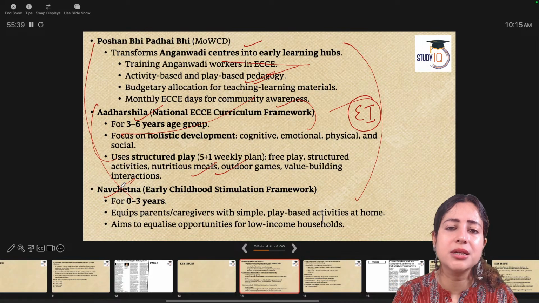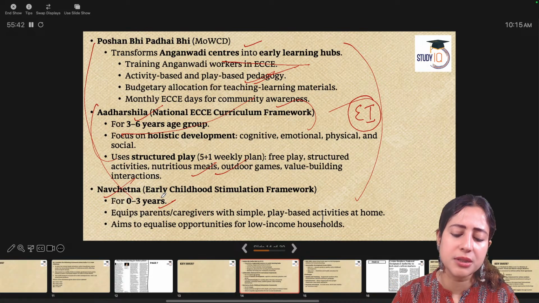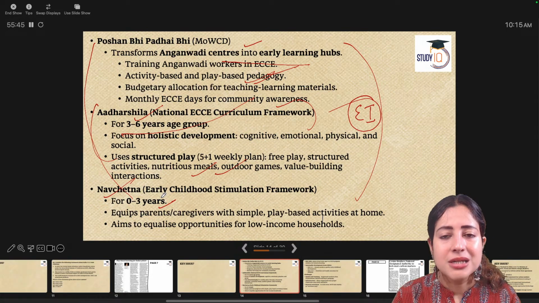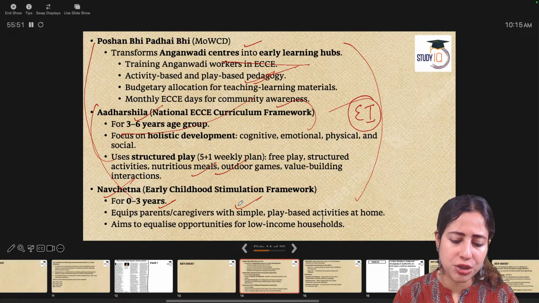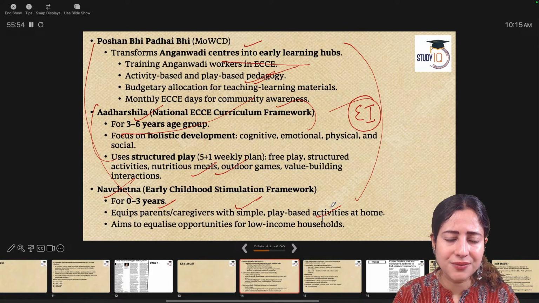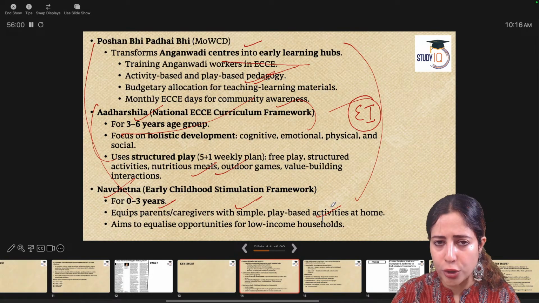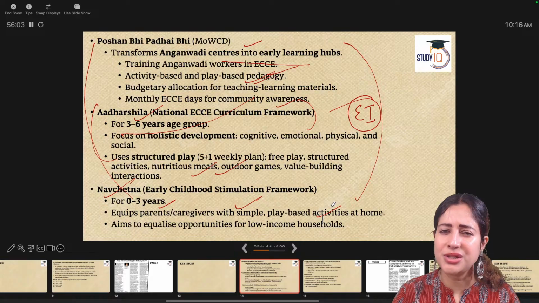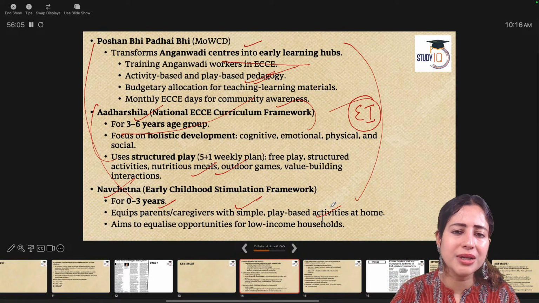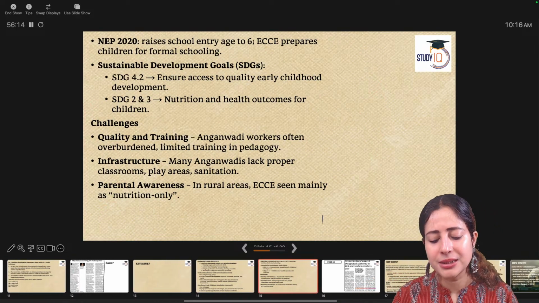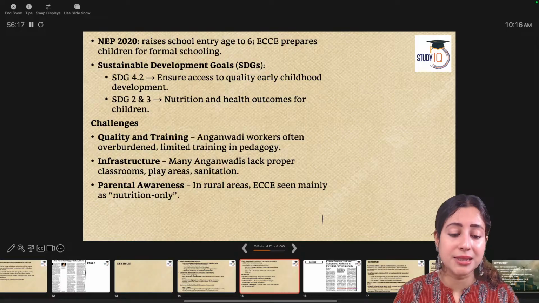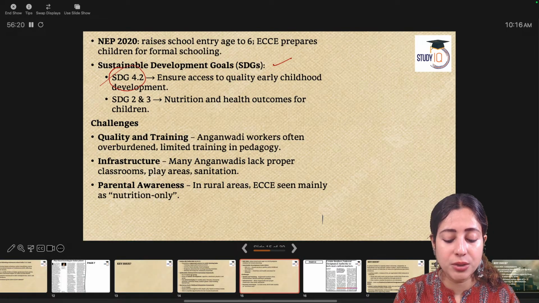Nav Chetna is a new realization. That's for very young children from 0 to 3 years. It is basically meant to stimulate the minds of young children and toddlers. How? By just letting them play with each other, by giving them basic activities like playing with blocks or small pieces of wood or a ball, or identifying and touching flowers, just to improve their senses and how they relate to their environment, talking to them, letting them speak. The fluency in speech, all that has become very important right now under the new educational policy, because the new educational policy is quite in line with sustainable development goals. Sustainable development goal number 4.2.